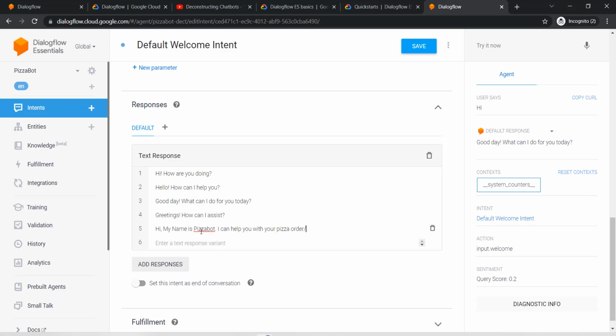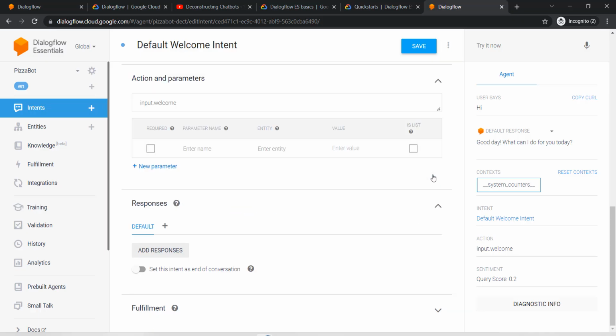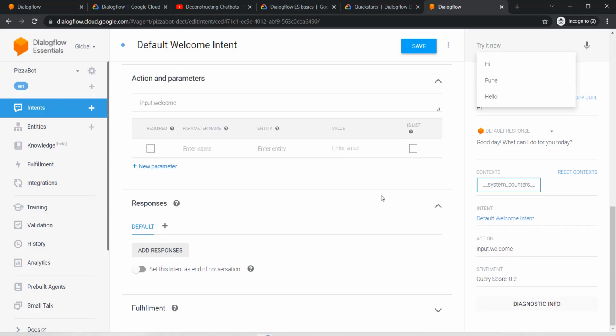Now what I'm trying to do here is, and then I'll say enter. What I'm trying to do here is tell the user when he says hi that I am a pizza bot and I can only help you with the pizza thing. You don't ask me like why the color of the sky is blue. Now I don't want this response to be back, so I will simply go and remove these responses. I think I messed it up.